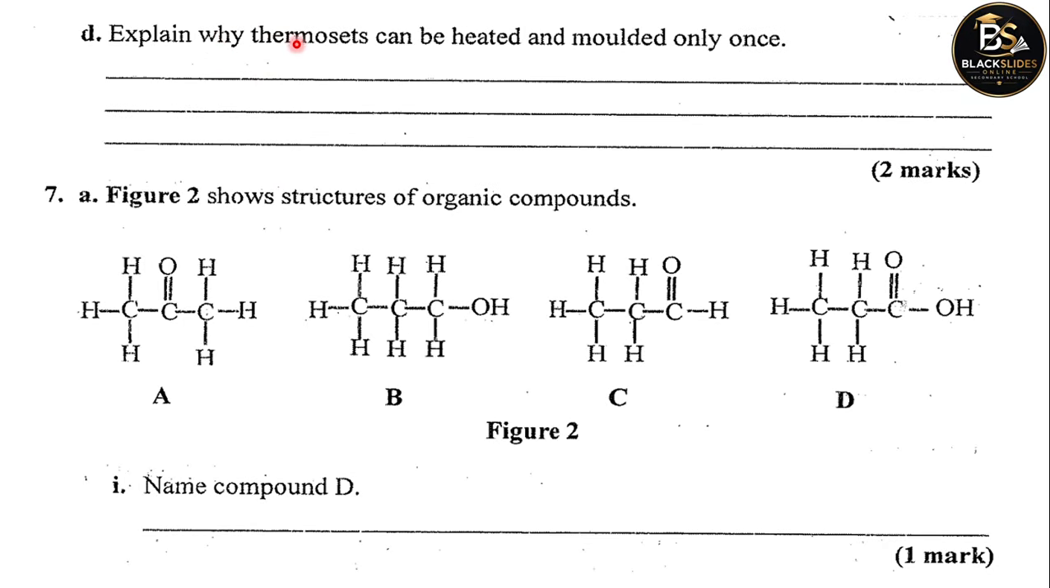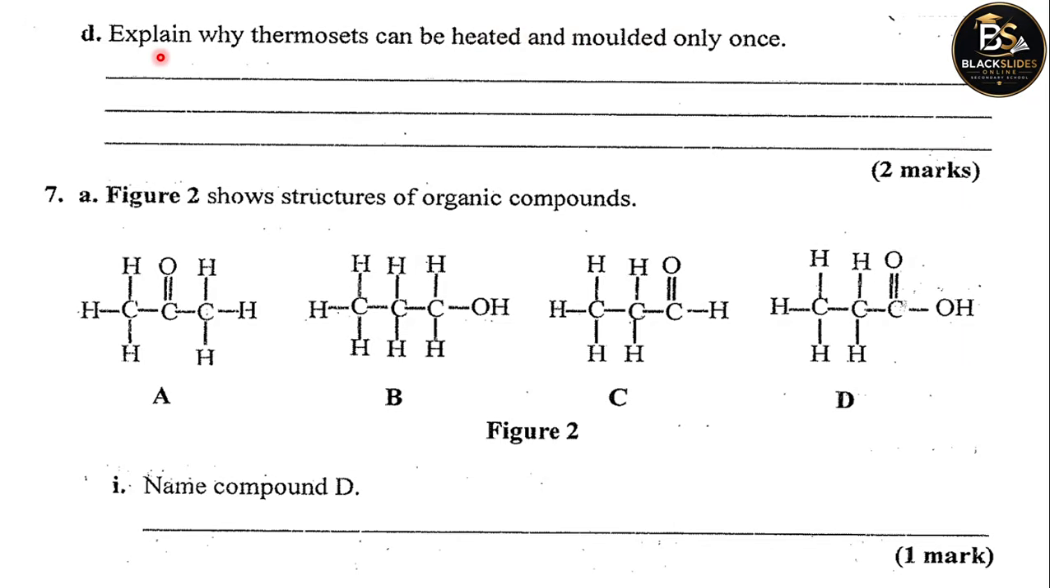Explain why thermosets or thermosetting plastics can be heated and molded only once. Unlike thermosoftening plastics, thermosetting plastics cannot be molded many times. Once you heat them once, you only have the opportunity to mold them only once, and when you heat them again to mold them into something else, it will be very hard to do so.